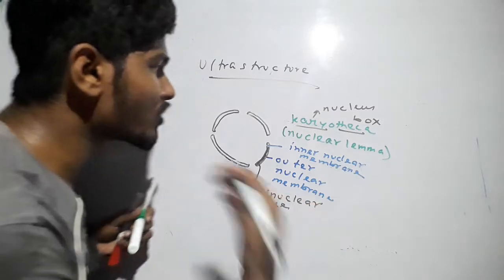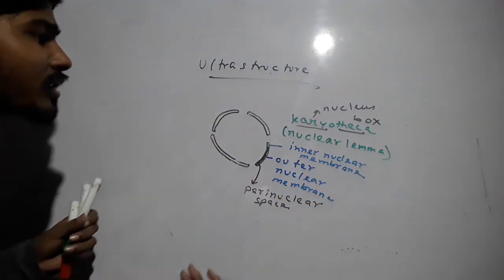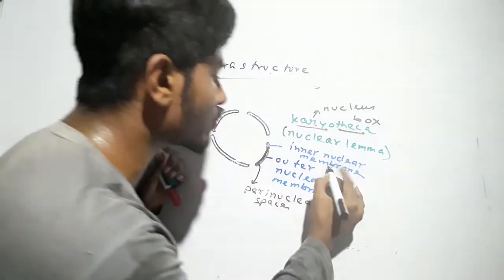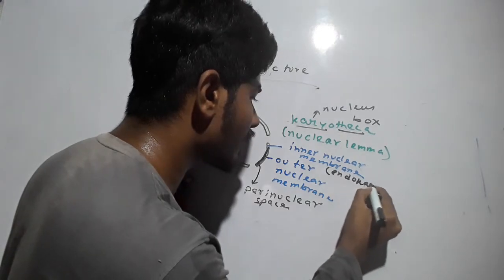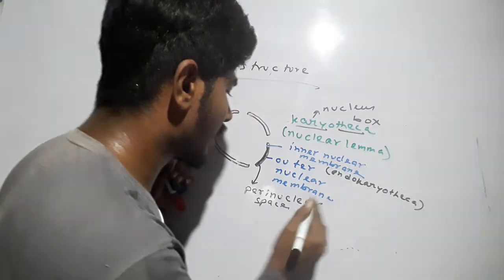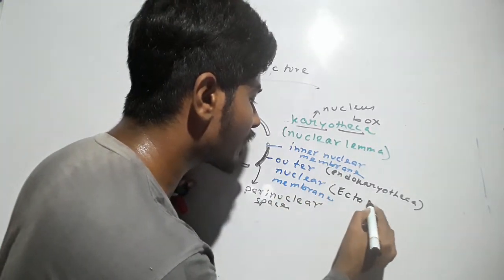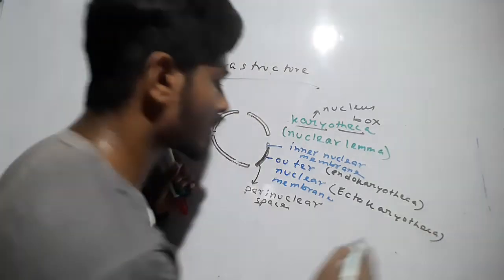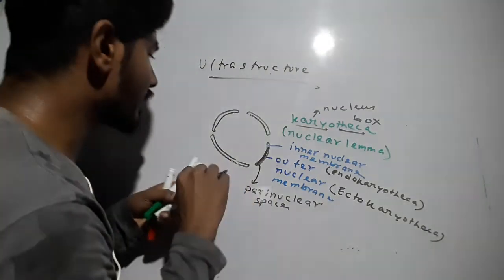So it is boxing the nucleus, or covering the nucleus. That's why it is called the karyotheca. Now the inner nuclear membrane is also named as the endokaryotheca. Endo means inside, and the outer nuclear membrane is called the ectokaryotheca.